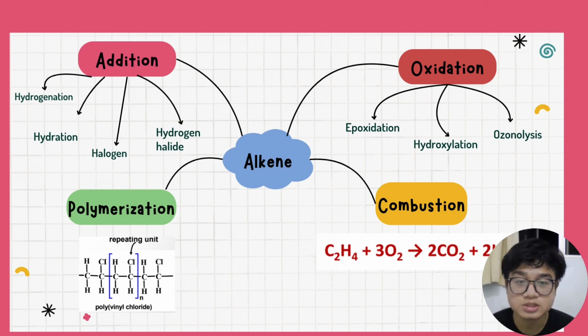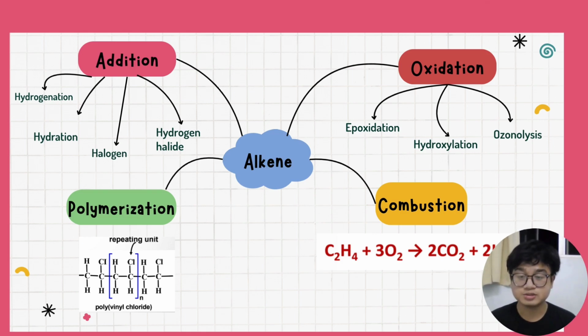In epoxidation, a reagent like peroxybenzoic acid will react with an alkene to form an epoxide. In hydroxylation, an alkene will react with a reagent such as potassium permanganate, where the hydroxyl group will add and form a glycol. In ozonolysis, an alkene reacts with ozone to form an ozonide.